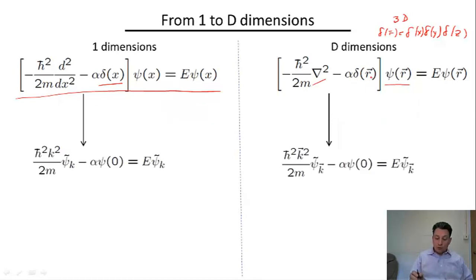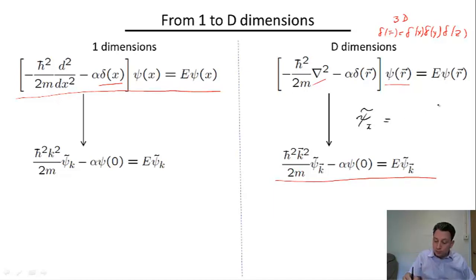And so we get to the following equation, which is just a linear equation for the Fourier image of the wave function. And as you see, there is essentially no difference between the one-dimensional case and the d-dimensional case, apart from the fact that this is now a vector, while it was just a one-dimensional component of the wave vector. So again, we can of course solve this equation for psi tilde of k.